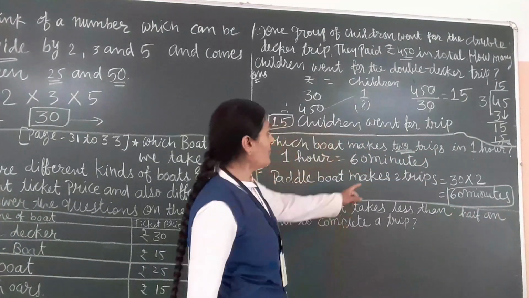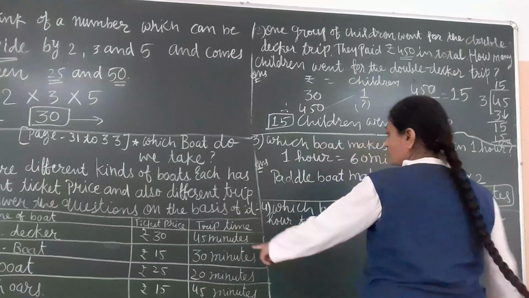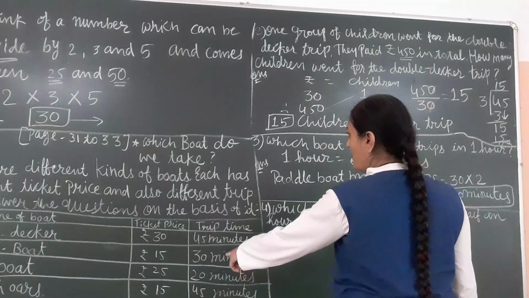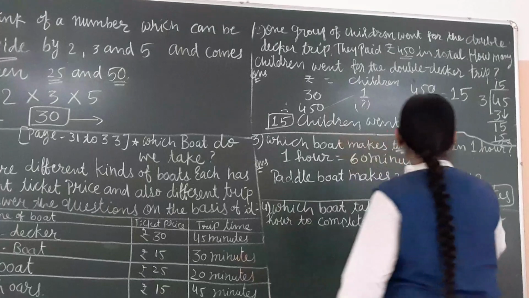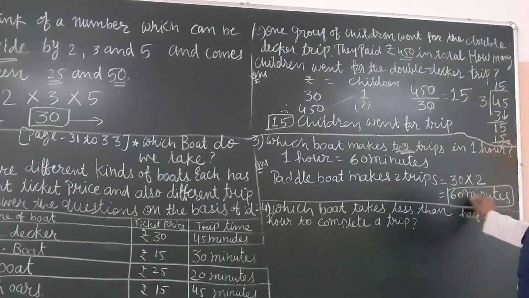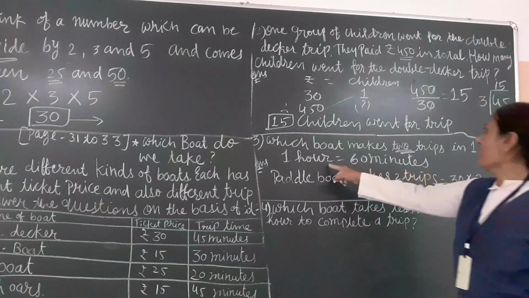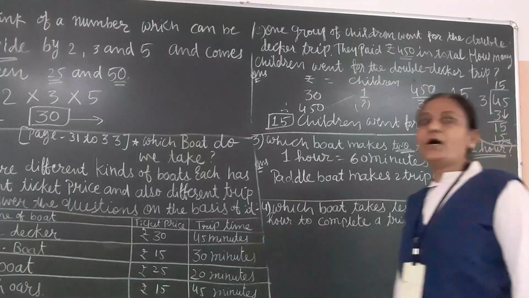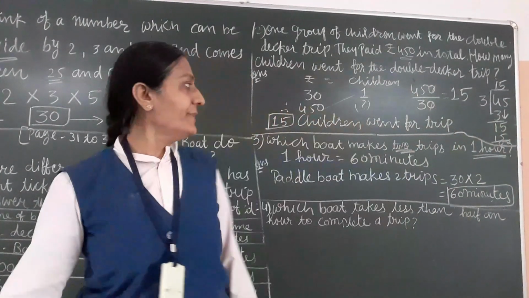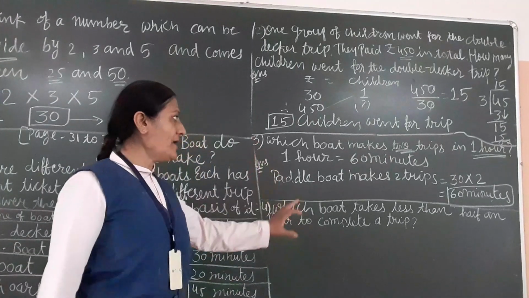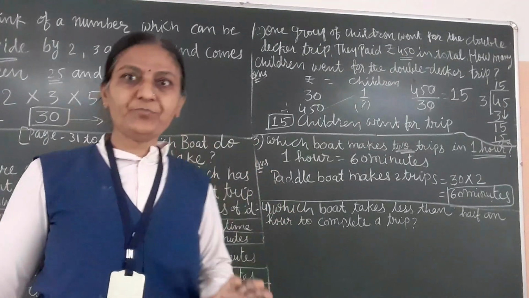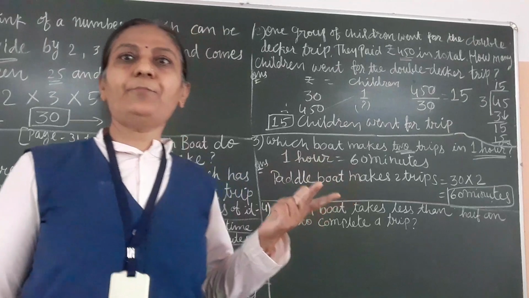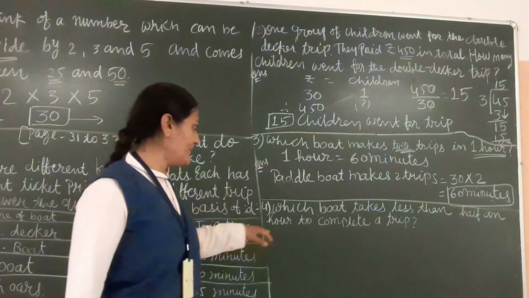So the paddle boat takes 30 minutes per trip, and 30 into 2 is 60 minutes. 1 hour is equal to 60 minutes, because the question asks about 1 hour. So this way, the paddle boat takes 30 minutes for 1 trip, so 60 minutes for 2 trips.